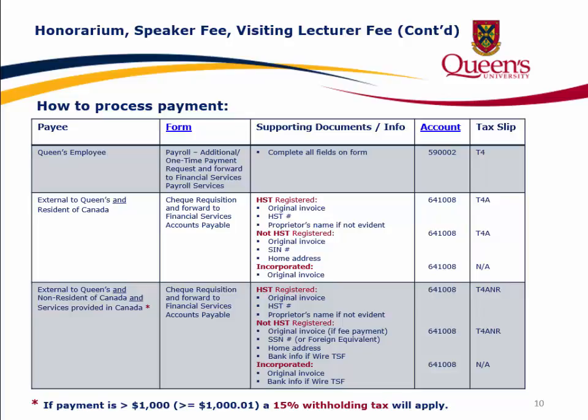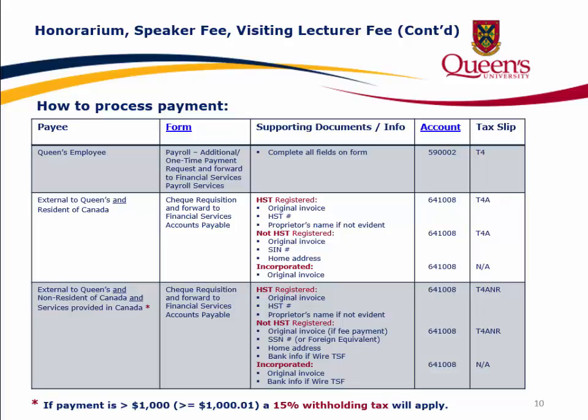If the payee is not HST registered, provide the original invoice if fee payment, Social Security number or foreign equivalent, a home address, and bank information if it's a wire transfer. The account ID is 641008 and the tax slip will be a T4ANR. When the payee is incorporated, provide an original invoice and banking information if it's a wire transfer. The account ID is 641008 and there will be no tax slip issued.